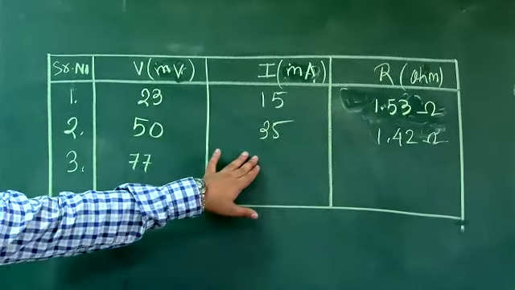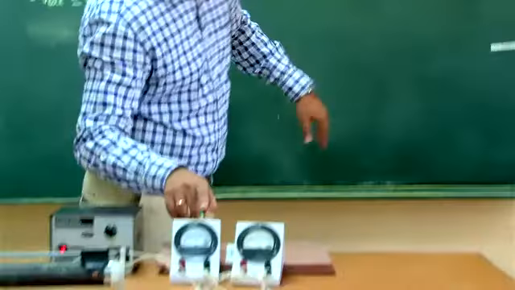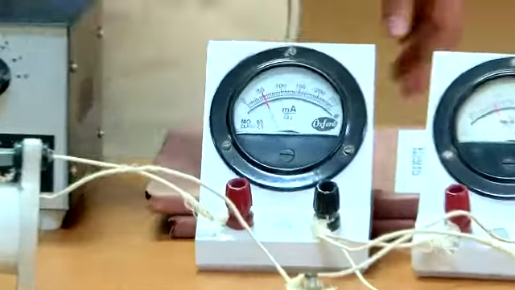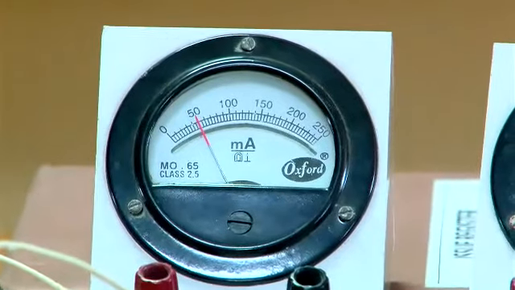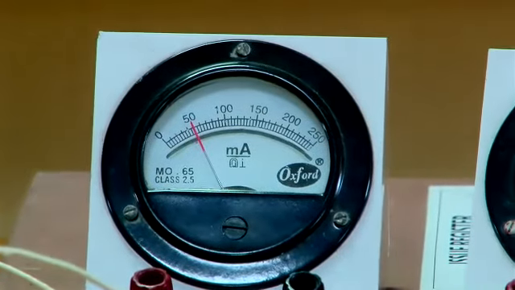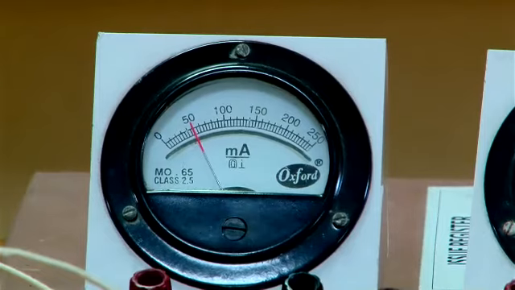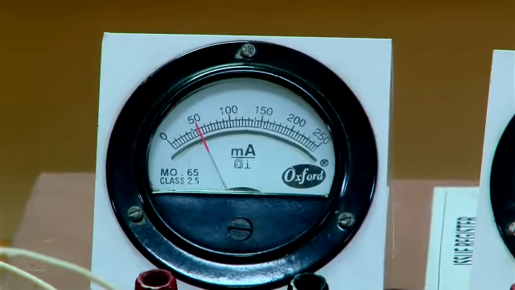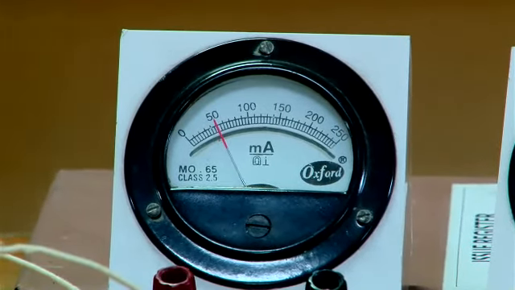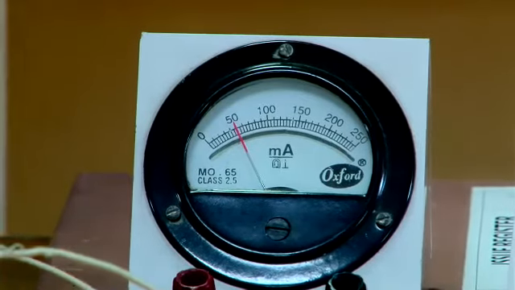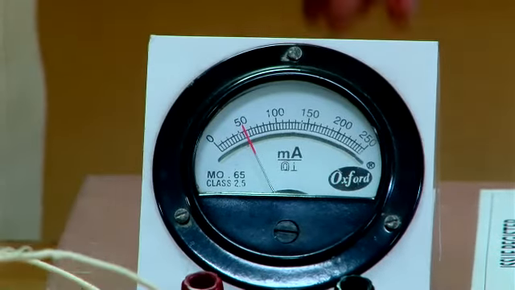Now for the current, check the ammeter and tell me the current value. It is coming exactly 60.